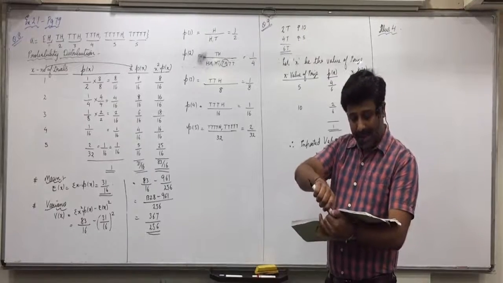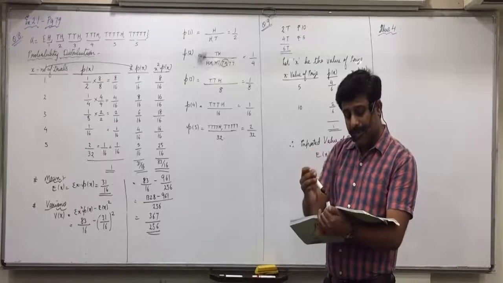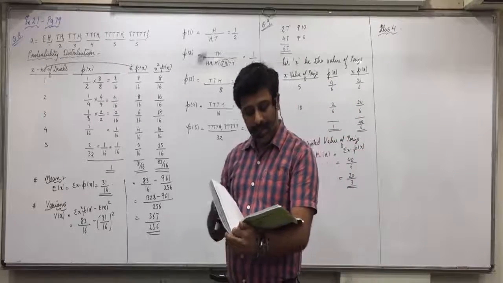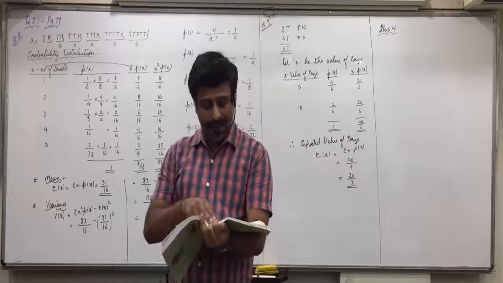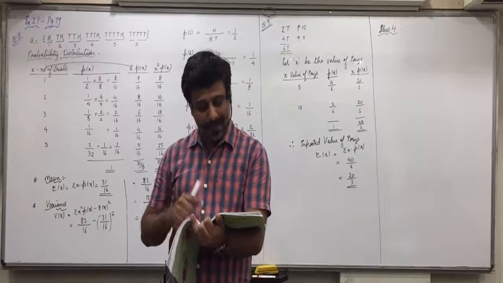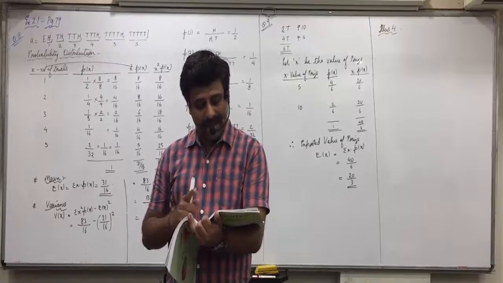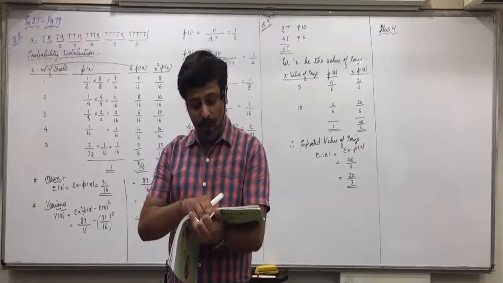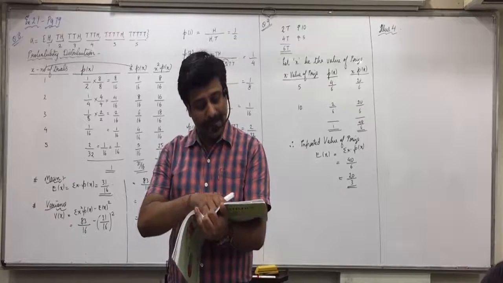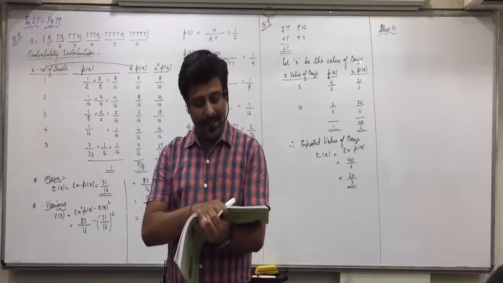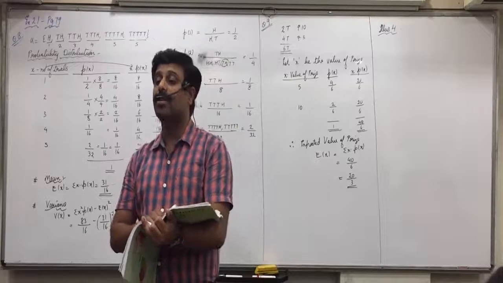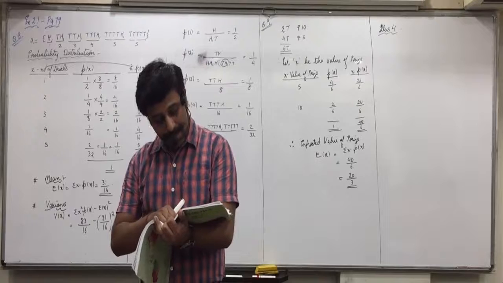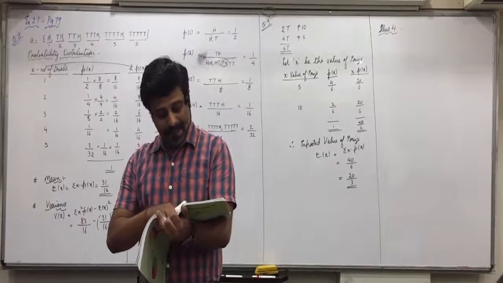In a factory, packets of produced blades are prepared, having 50 blades in each packet. A quality control engineer randomly selects a packet from these packets and examines all the blades of the selected packet. If 4 or more defective blades are observed in the selected packet, then the packet is rejected. When do we reject the packet? If there are 4 or more defective. The probability distribution is given as below.